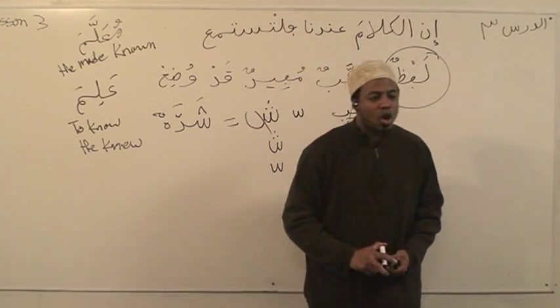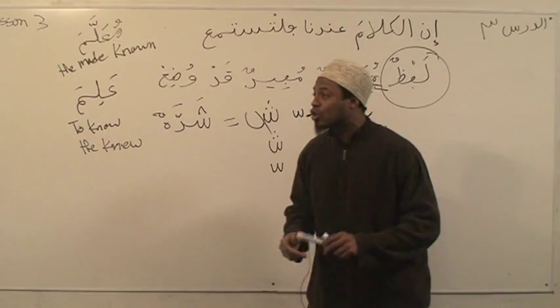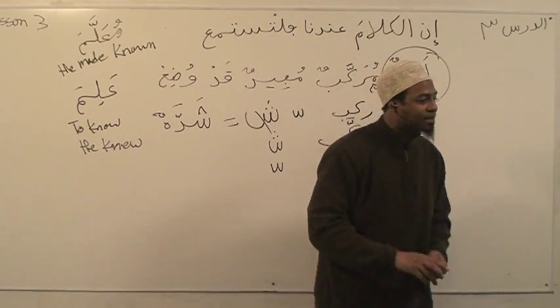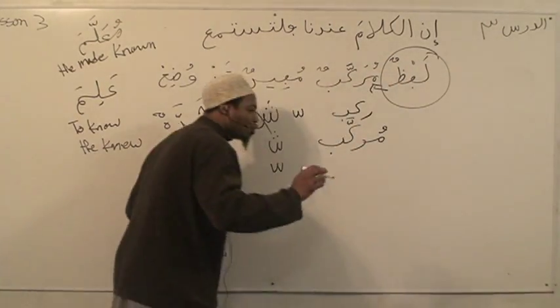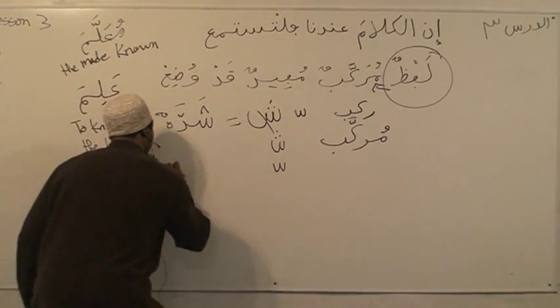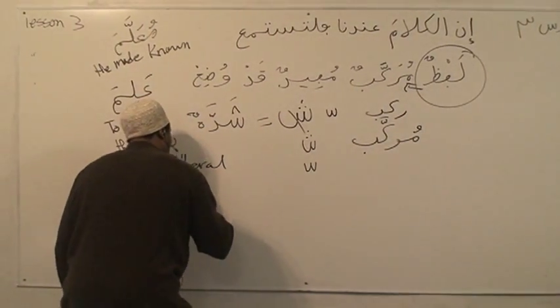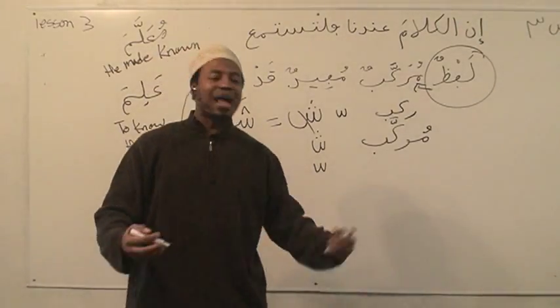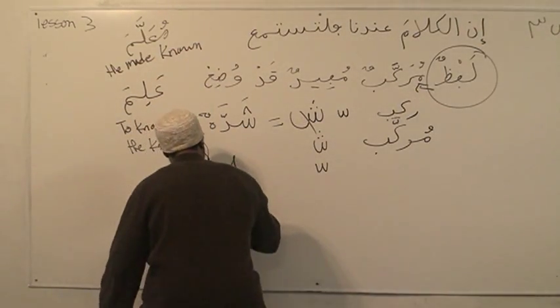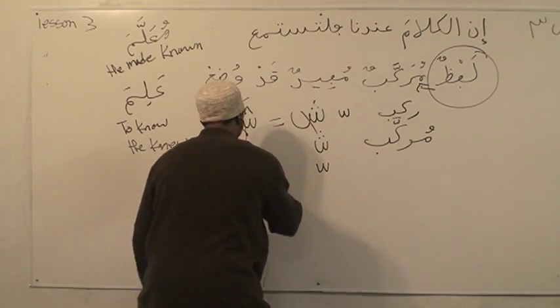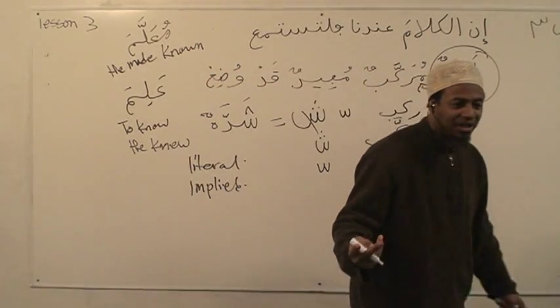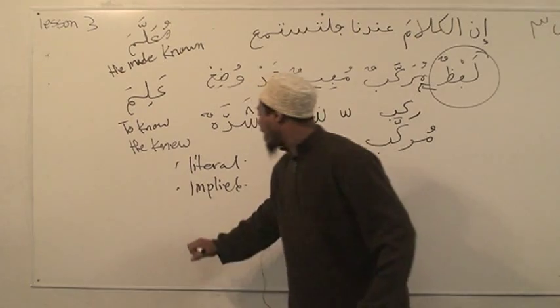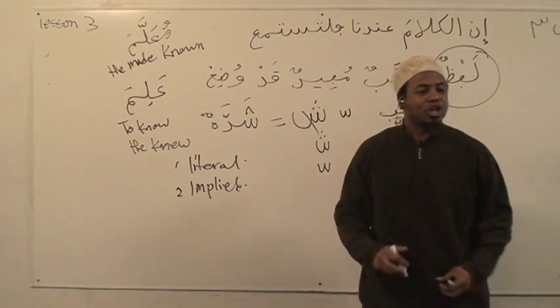Sometimes that second word is, now we're going to get to another technical meaning. Speech is of two types. How many types is it? Two types. Literal and figurative. The taqdeer al-kalam is the implied. Speech is literal and implied. What type of speech is what? Literal and implied. I'll give you an example of literal speech.